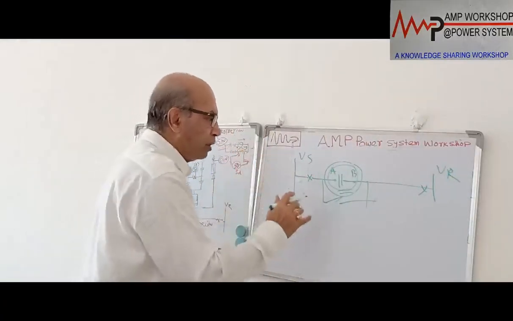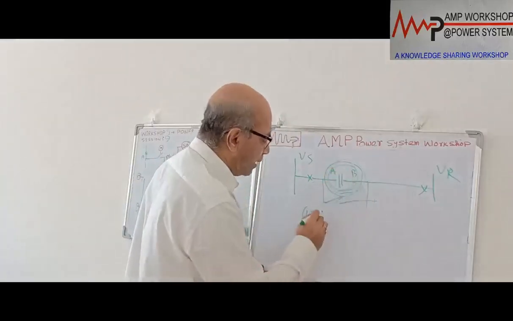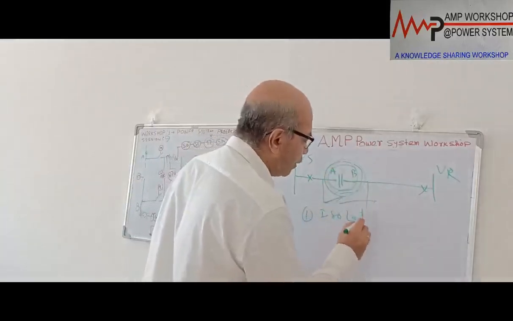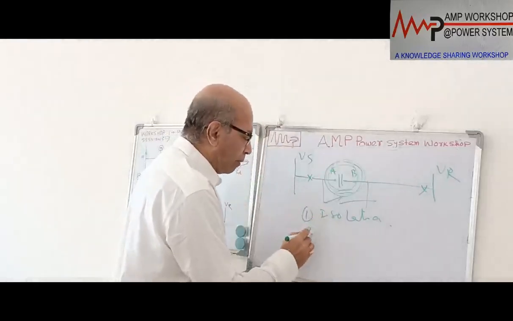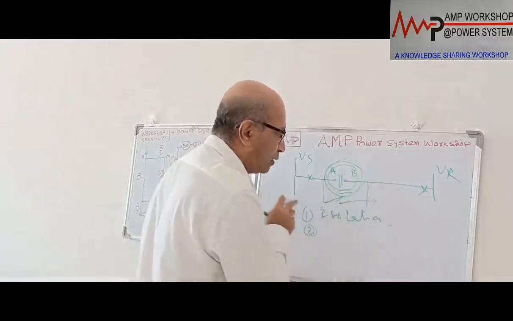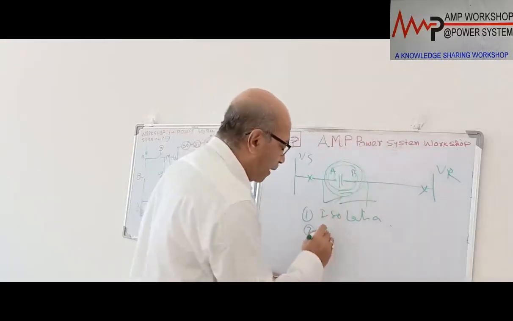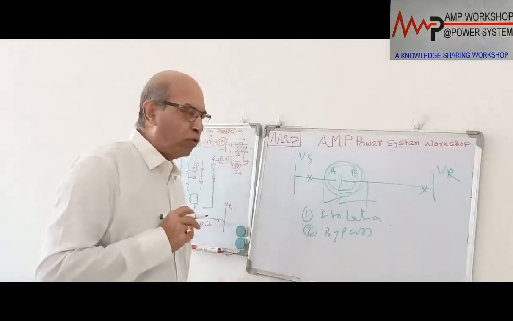So for looking into this, what is the first thing required? The isolation provision of the capacitor bank from the line; that provision we have to provide. Once I isolate the capacitor bank, I have to see the provision so that the line can still flow. So there should be a bypass arrangement. These are the two things we first have to look into.